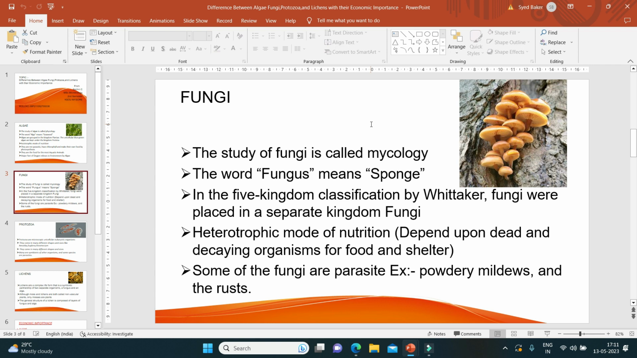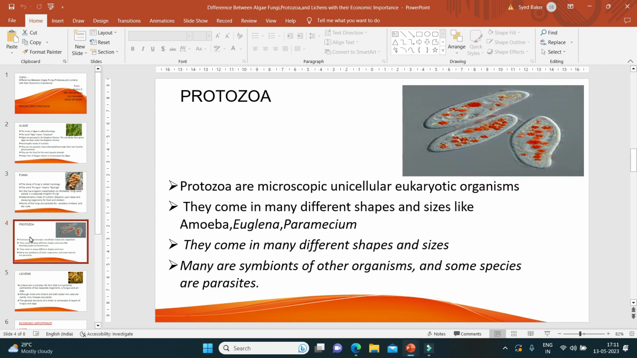These are all heterotrophs because they don't have any chlorophyll. They depend upon other organisms for food and shelter. That's why we call them saprotrophic organisms. Another name for fungi is saprotrophs, because they are not able to prepare their food. They depend upon other organisms like dead and decaying organisms. Some fungi are parasitic, like powdery mildews and rusts, which are parasites.